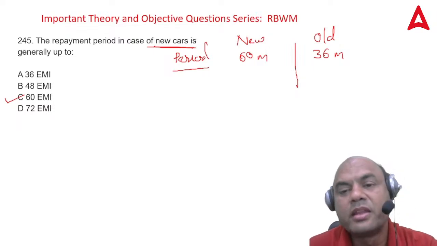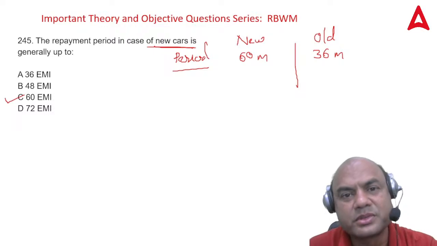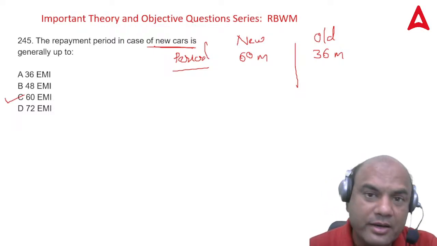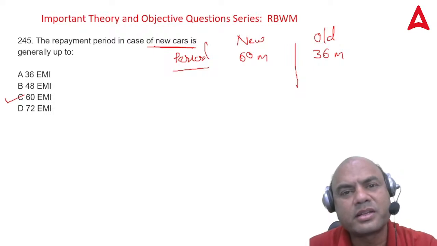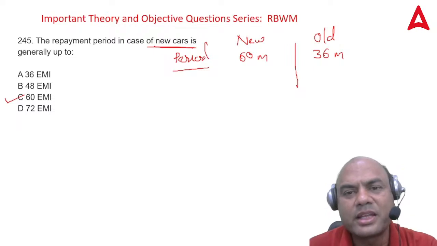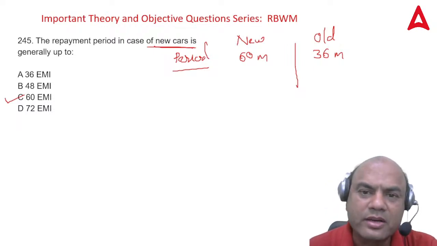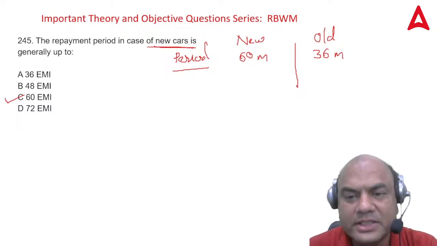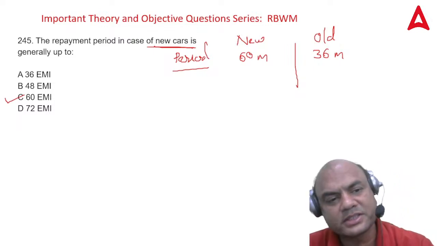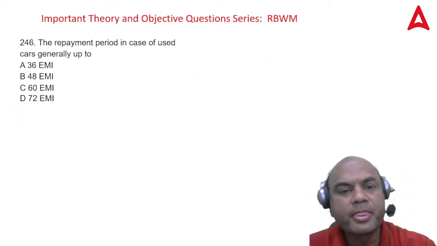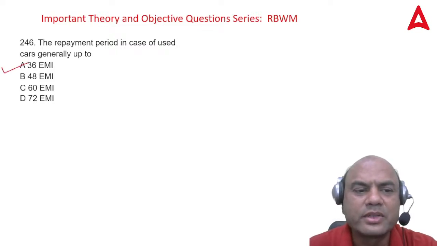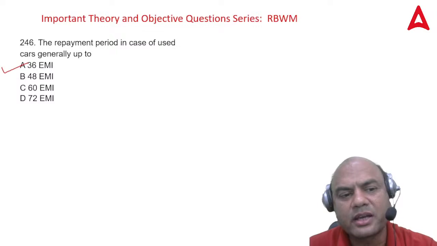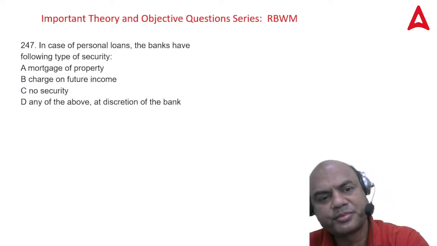Number two, the old car is already used, so you don't know the life of that car. Even if you get the life certificate, which we generally take nowadays, we can't take a huge risk over here. So that's why the old car has 36 months and the new car has 60 months. The repayment period in case of a used car is 36 months, simple.